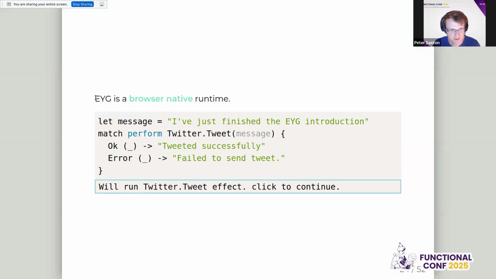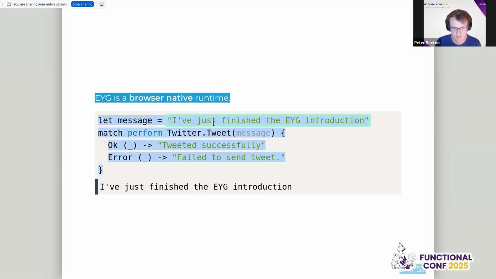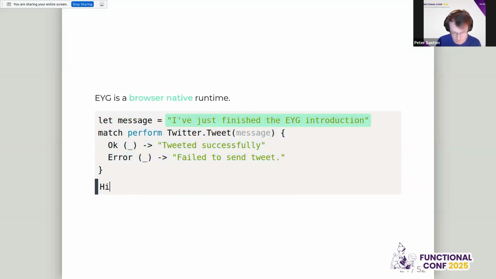And finally, EYG is a browser native runtime. So I've just been showing you this editor. We have this structural editor, and we have this runtime that exists in the slides. So we should be able to go, for example, here. Hi, everyone. I'm presenting at Functional Conf 2025. And so we can say yes to this.